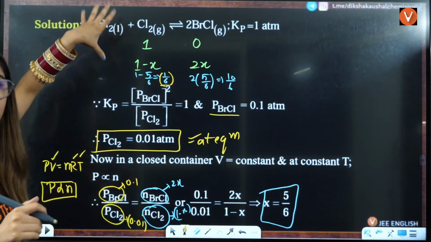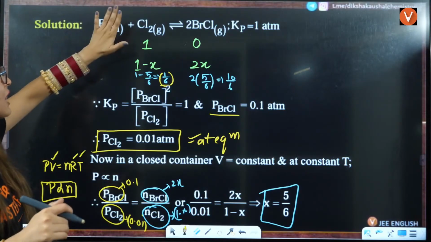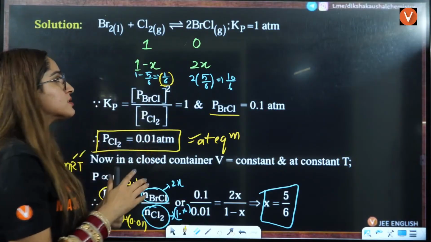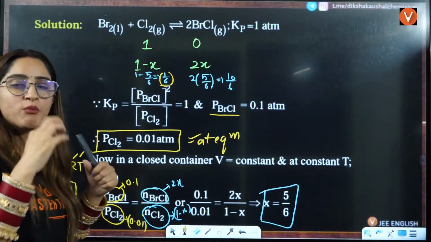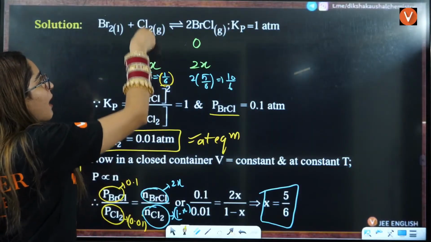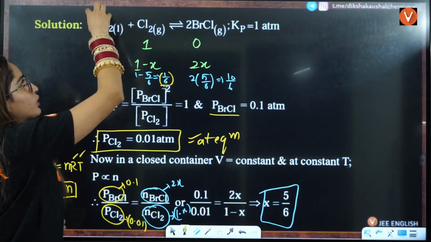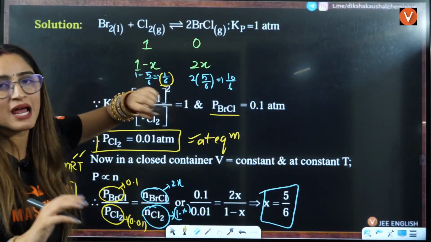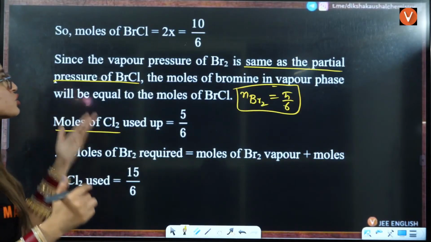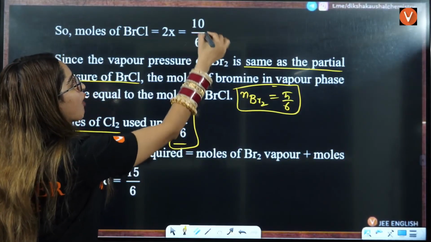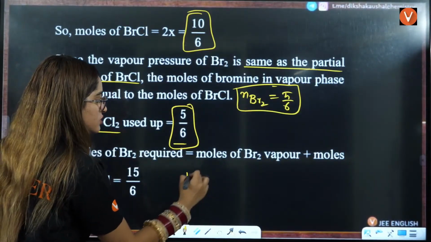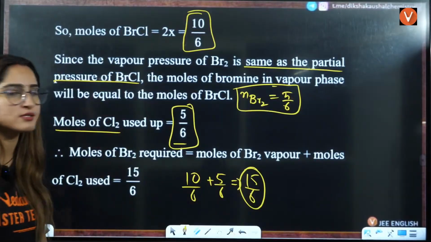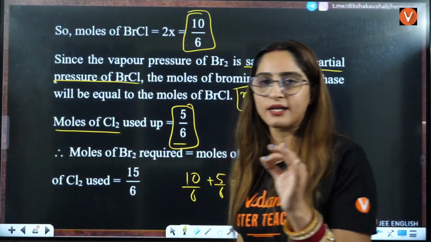Now the minimum Br2 that is required here will be equal to how much you have used and how much you have formed. Addition of this: how much Cl2 you have used, because the amount of Cl2 that you have used is equal to how much it reacted with Br. So that is equal to how much Cl2 you have used and how much BrCl you have formed, the addition of both. How much Cl2 you have used is 5/6. How much BrCl you have formed is 10/6. So this is 10/6 plus 5/6. That is going to be 15/6, the correct answer. That is the minimum Br2 that is required here.